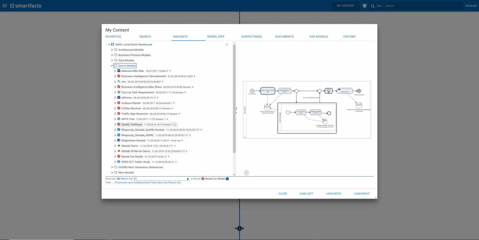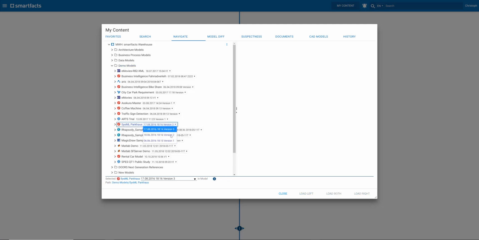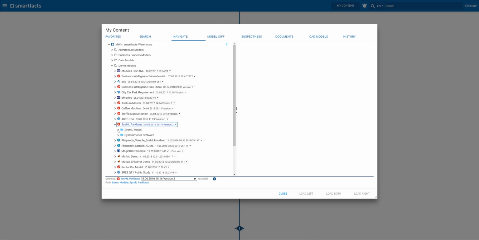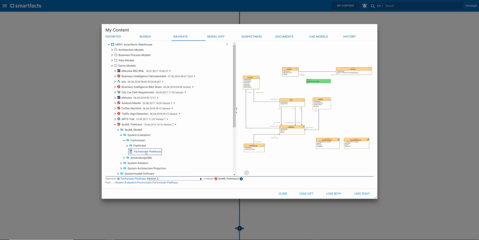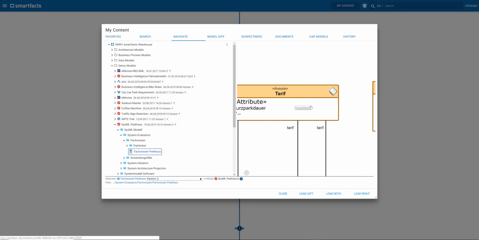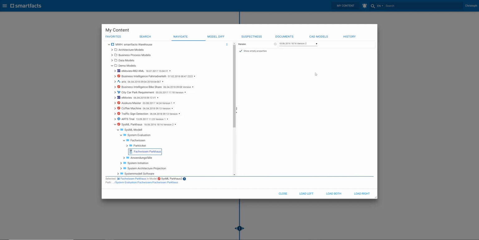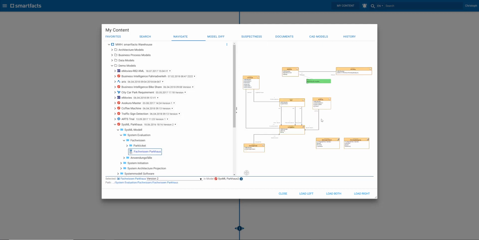And you see that every model has its versions, and I can select one. I will be taken into the model tree. This is exactly the model tree, just as you would see it in the original authoring tool. I can navigate in and select an artifact or a diagram and examine if this is what I was looking for. Diagrams always have two views, so I can switch between the metadata view and the graphical view.